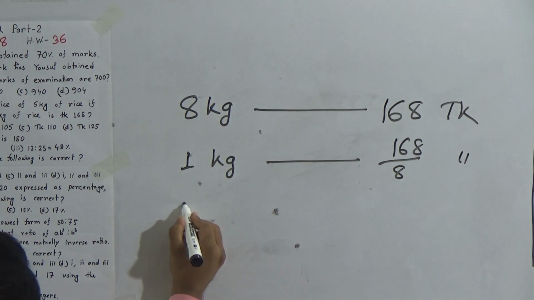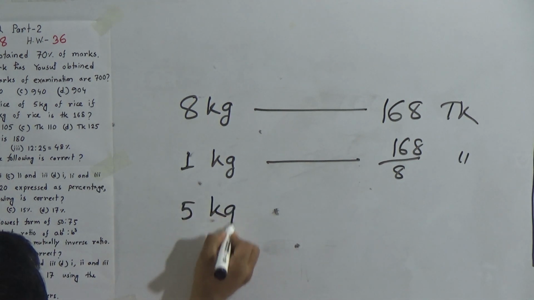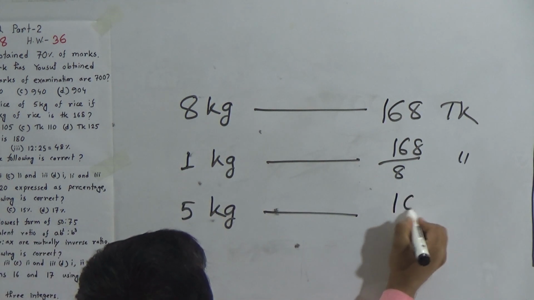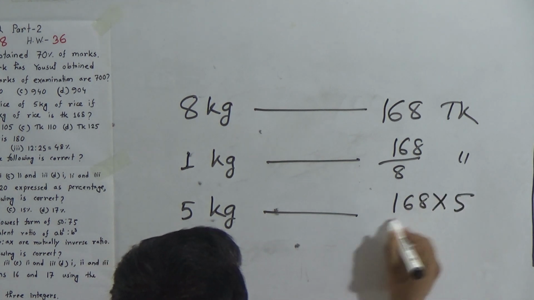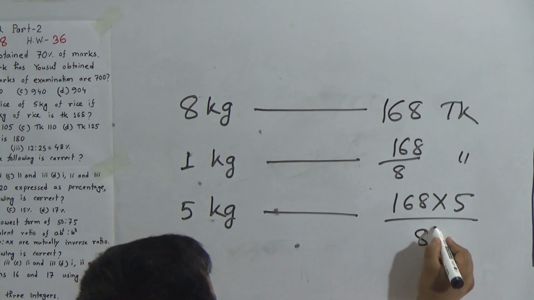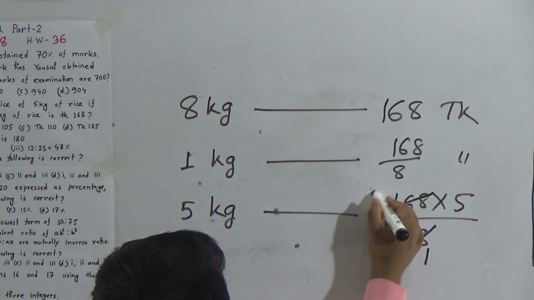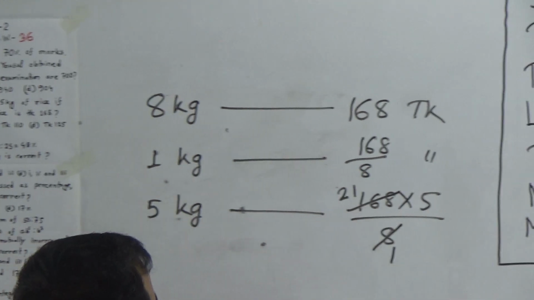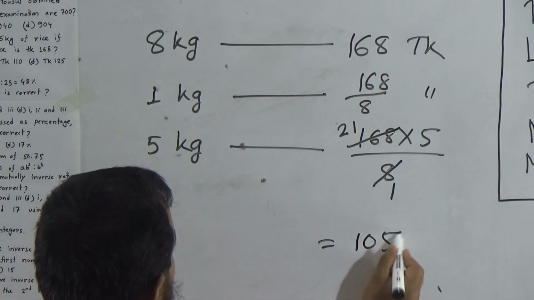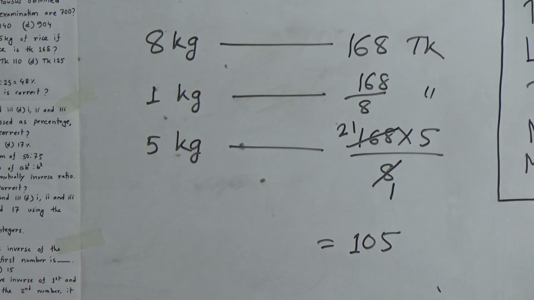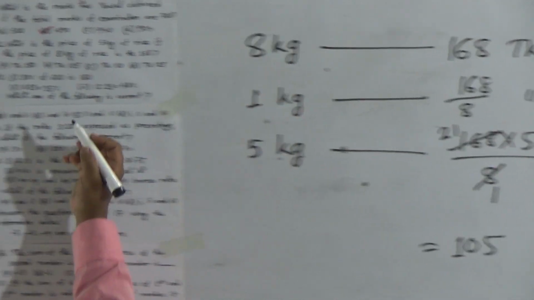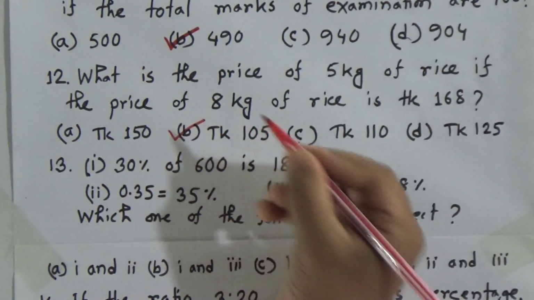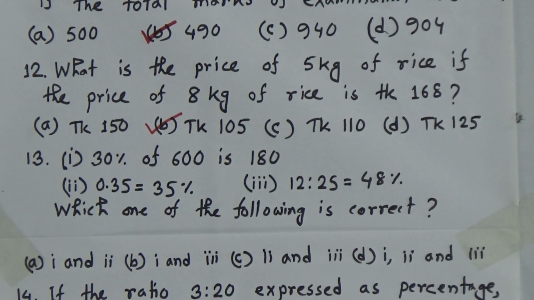So, 5 kg you have to calculate. 5 kg rice price is 168 multiply 5 by 8. 8 ones are 8, 8 20 ones are 168. So, 21 multiply 5 equal to 105. That means 105 taka is the price of 5 kg rice. Our answer will be B. In B, we have 105 taka.